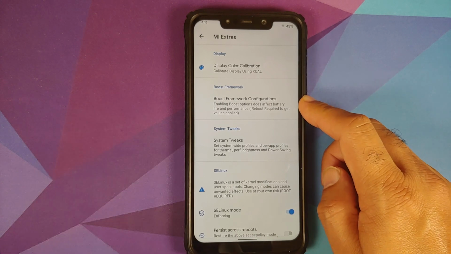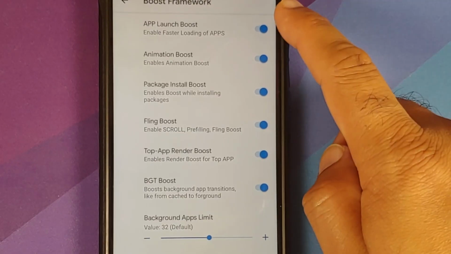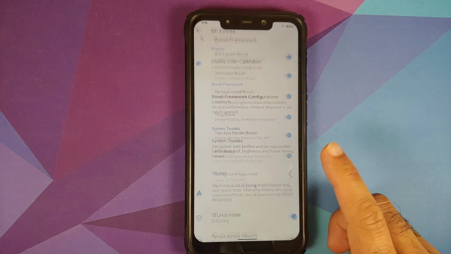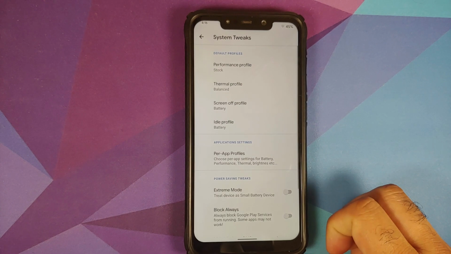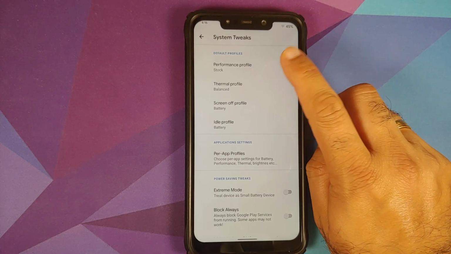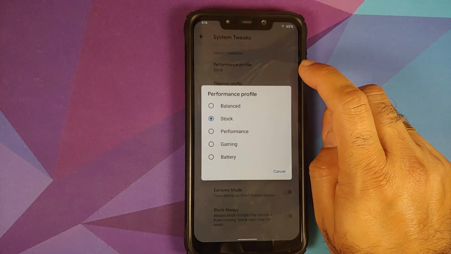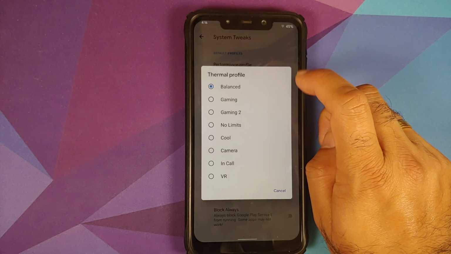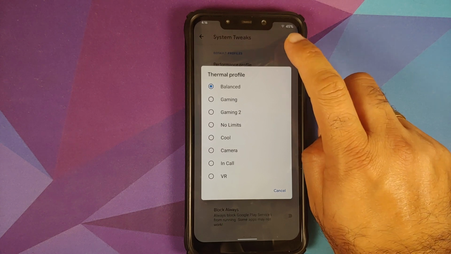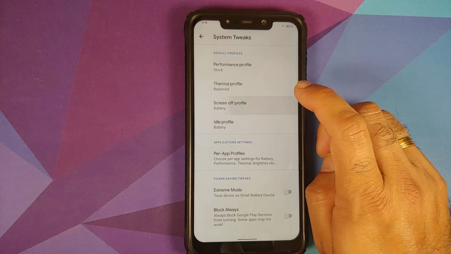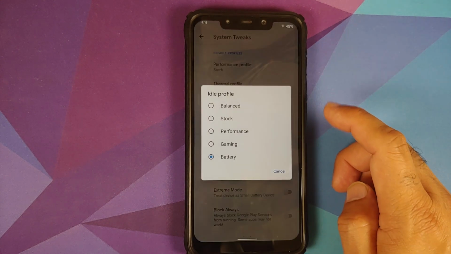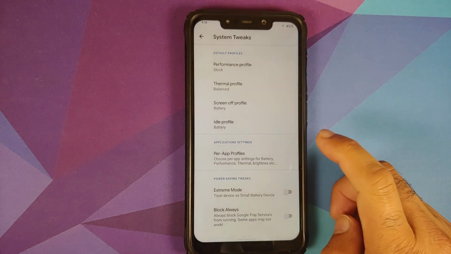Then you can boost your framework configuration in case you want to. You have toggles for all the options which you see on your screen right now. Go into system tweaks. You can change your performance profile. These are the different options for the performance profile. Then what is the thermal profile you're looking for? Here are the different options. Going to screen off profile, different options for that as well, and different options for your idle profile as well.